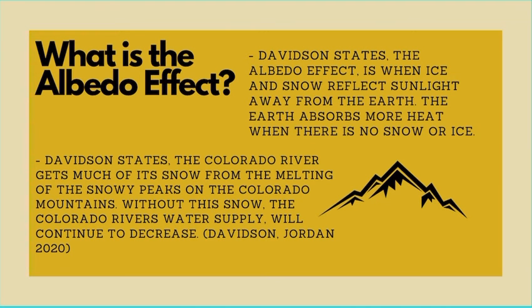What is the albedo effect? Davidson states that due to the heating of the earth, we have not seen recent snow in the Colorado mountains. The Colorado River gets a huge amount of its water from these mountains. The albedo effect is when snow and ice reflect the sunlight away from the earth. Because the mountains are losing their snow, the earth is not able to reflect the sunlight. Without this snow, the earth will continue to increase in temperature, and the Colorado River will continue to decrease in water.